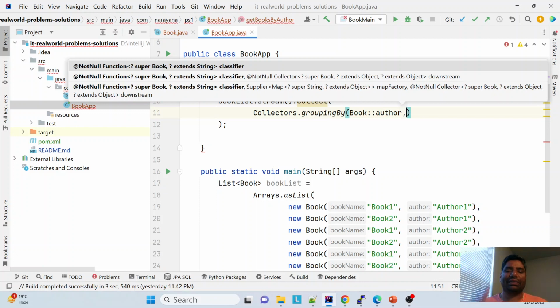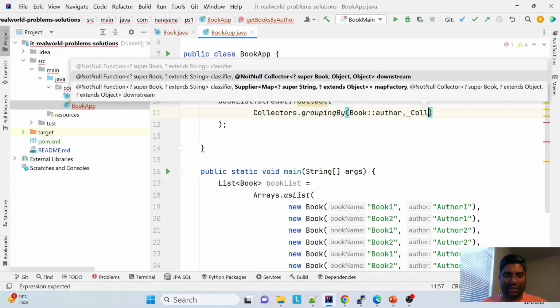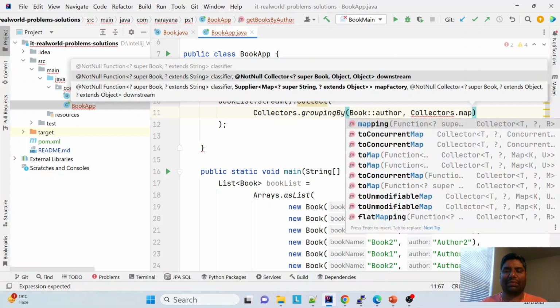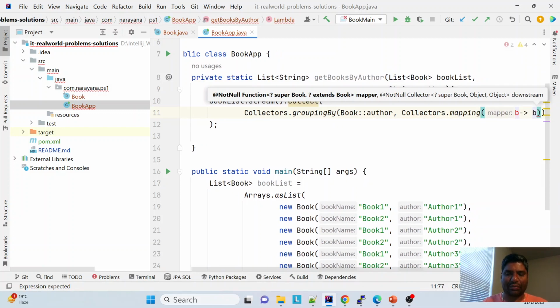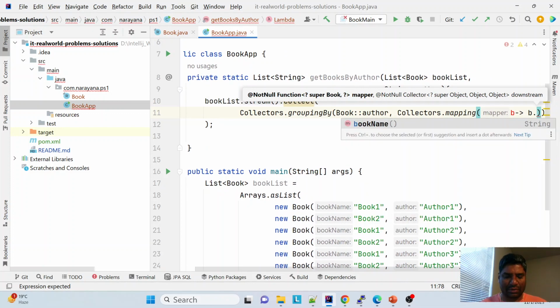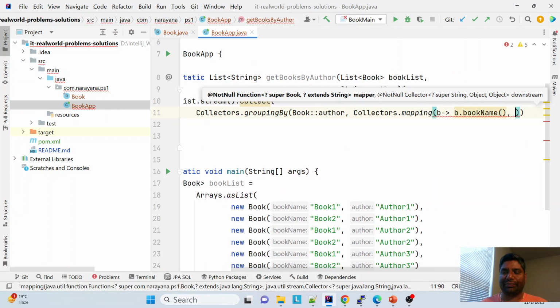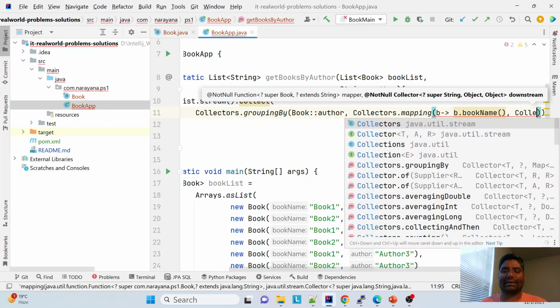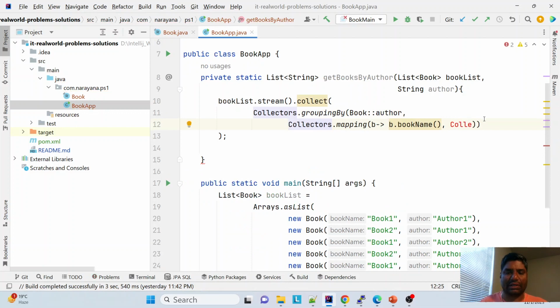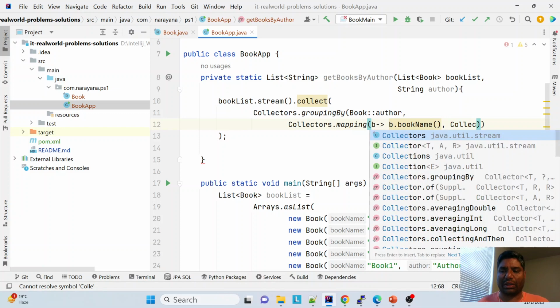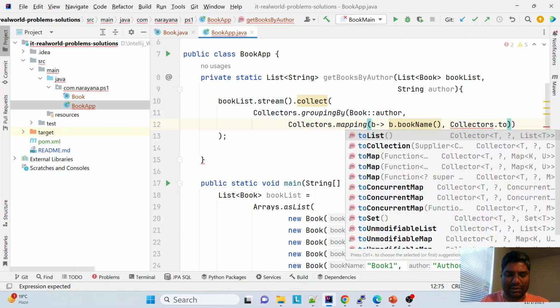So I want to group everything by author, and then use Collectors dot mapping. Mapping is another utility, where I say book dot book name, and as a collection, let's get it as Collectors dot toList. This is real-time code, okay?